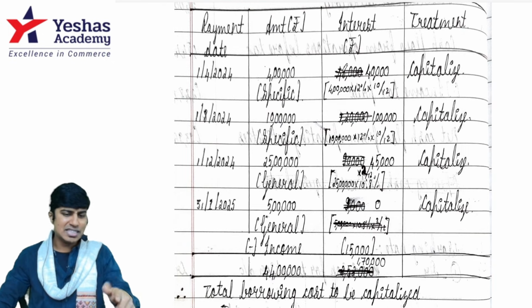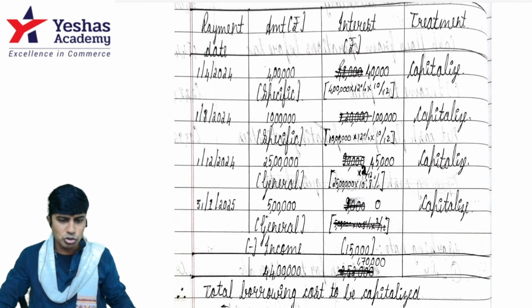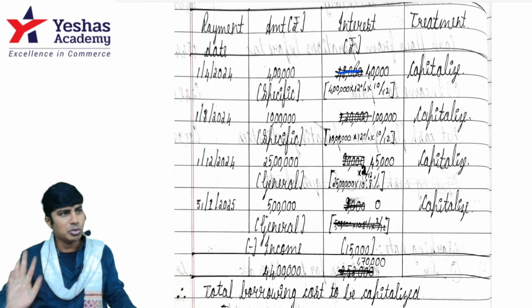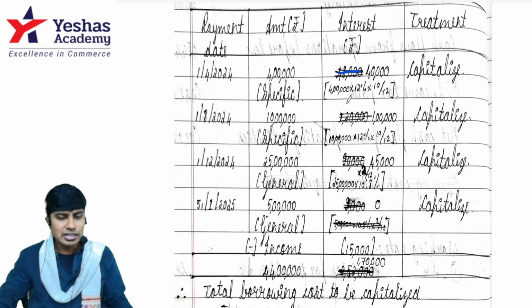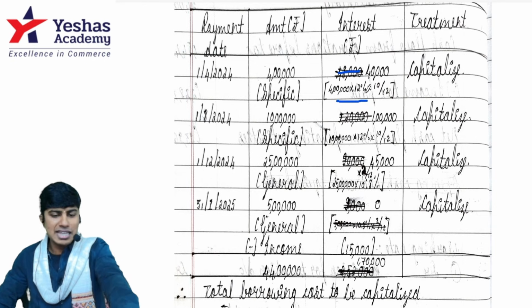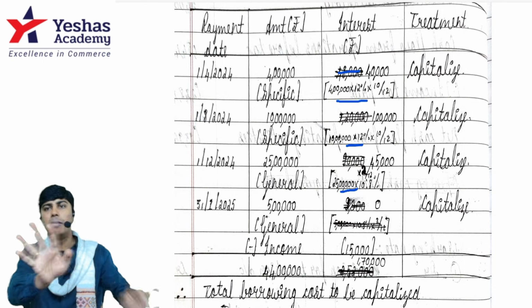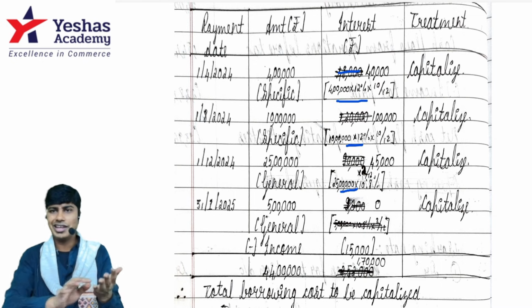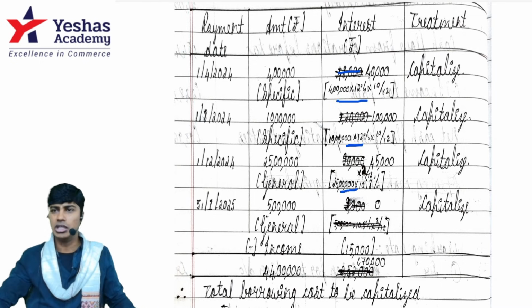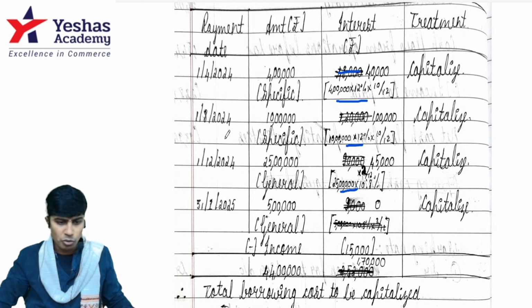Perfect. This scratch is okay, accepted. You don't have to scratch it 3 times, 4 times. One beautiful line is sufficient. And this working, it is okay to write and it is okay to not write. This I make you write in the class throughout, like these workings. Whatever I used to make you write in brackets, it's not compulsory to write in the exam. If you do it in the calculator, good. You could have saved a little time by not writing it, which could have been used for some other question. And very beautifully presented.